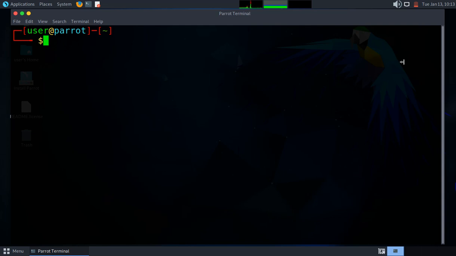So let's get started. A shell is a command line interpreter. It acts as a bridge between the user and the Linux kernel. When you type a command, the shell reads it, understands it, and asks the kernel to execute it. The kernel does the actual work, and the shell shows you the result. Simply put, you talk to the shell, and the shell talks to the kernel.